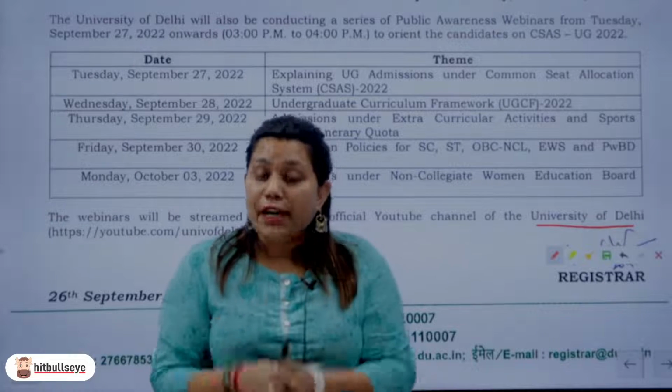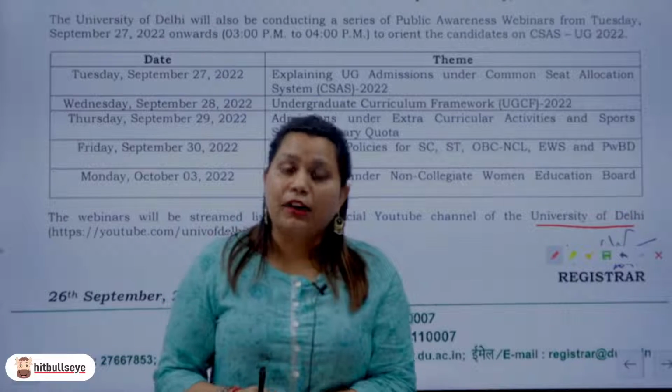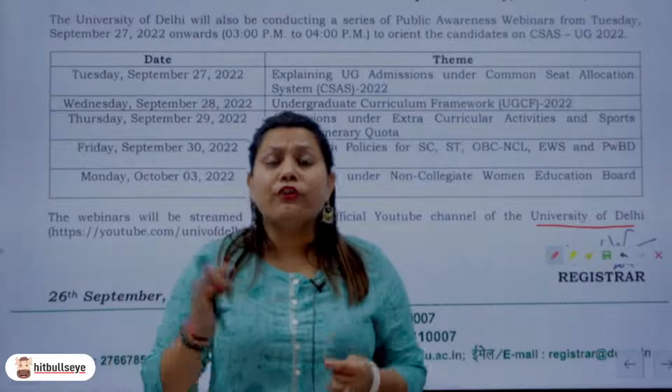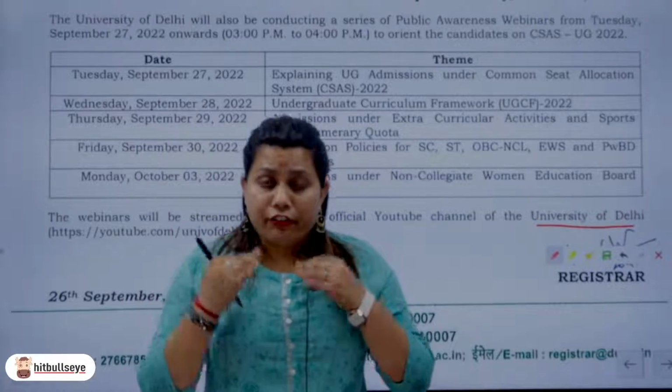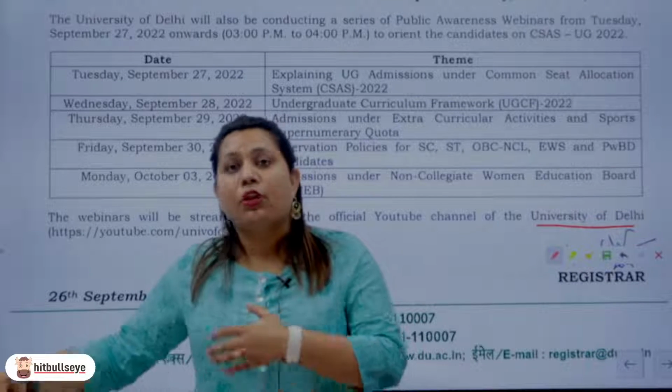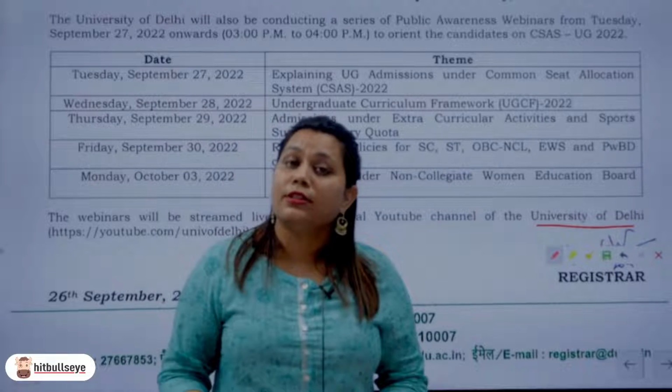Second thing, make sure that you're registering yourself for phase 1. However, the deadline for phase 1 and phase 2 is going to be 10th of October, but don't wait for the last moment. Okay, fill in the registration form to show interest that you want to get admissions into the various colleges and the courses falling under the Delhi University.